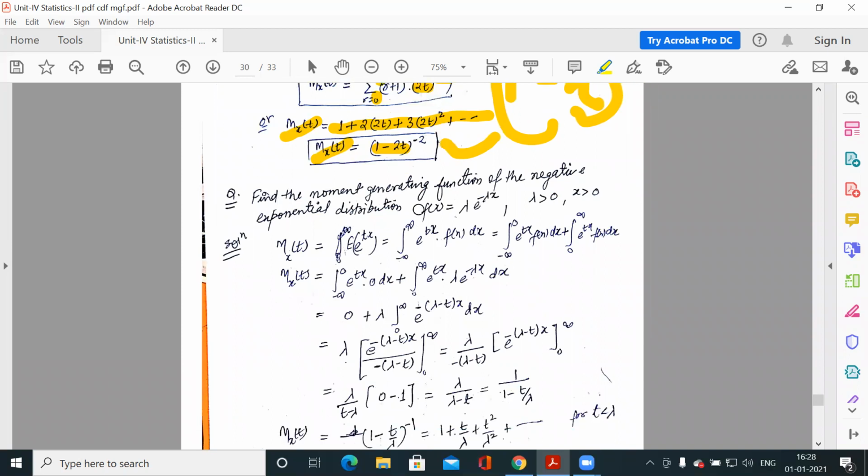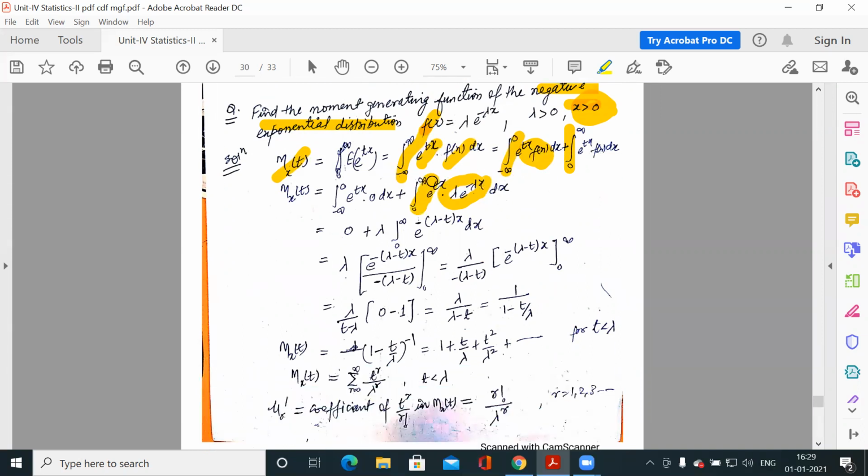Now this is another question. This is negative exponential distribution where fx is equal to this. Again, x is greater than 0. That means it is any real number which is greater than 0. So again we have the continuous range. So for continuous range, you know what is MGF. It is integration e to the power tx fx. So fx definition is given when x is greater than 0. So dividing the integration from minus infinite to 0 and 0 to infinite, this part is 0. So what is left? Only lambda e to the power minus lambda x when x is between 0 to infinite.